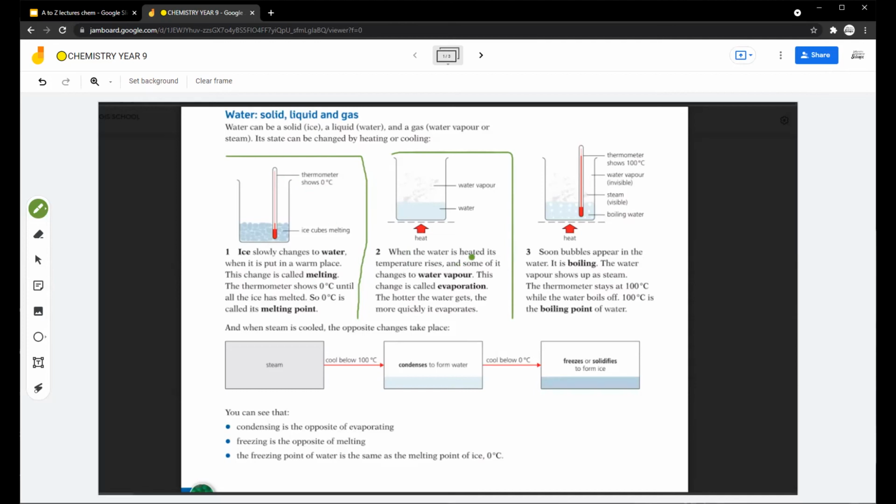Second one, when water is heated, its temperature rises and some of it changes to water vapor. We know that you have seen when water boils, the steam comes out. But can you guys tell me what's the difference between evaporation and boiling?